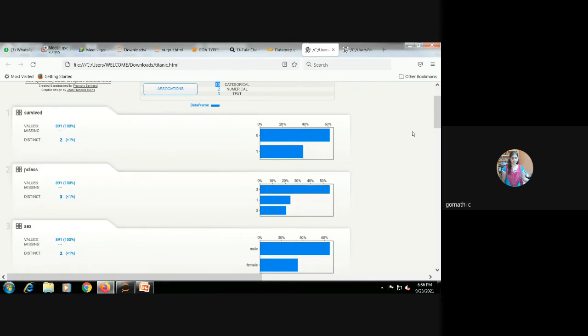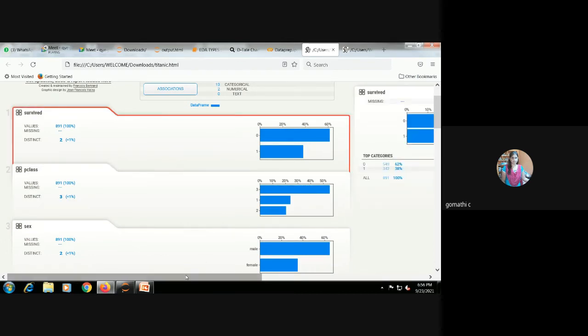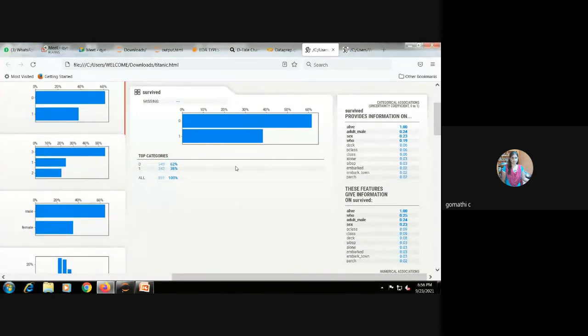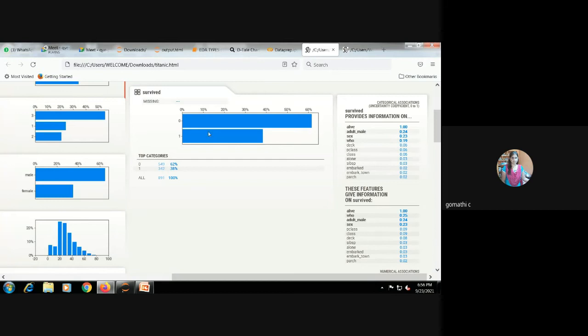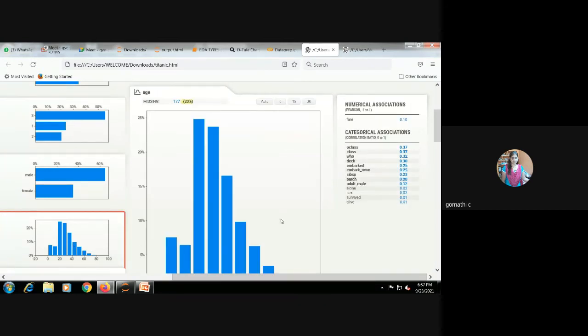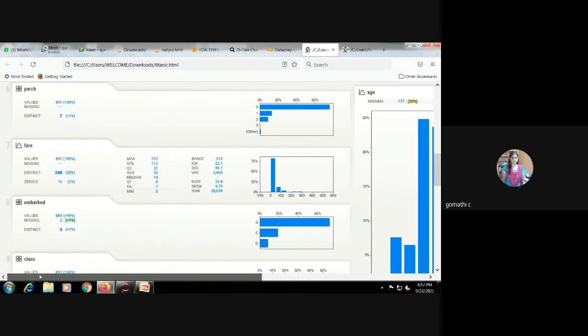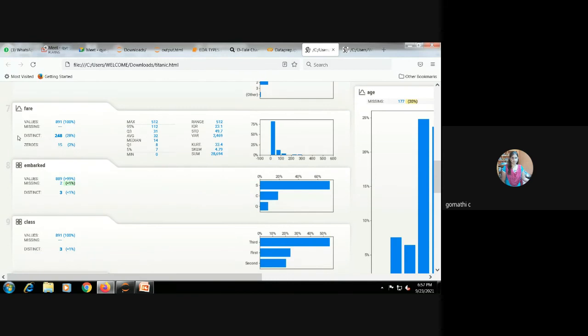See here also, in this survived feature, how many zeros and how many ones are present. Categorical columns are in this format and numerical columns are in this format. See how many missing values each feature has.